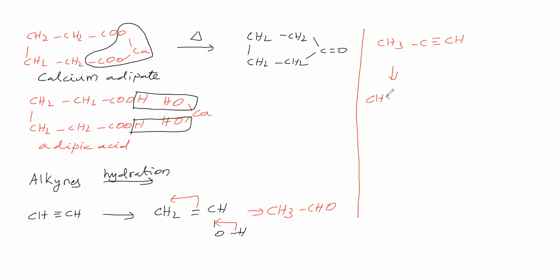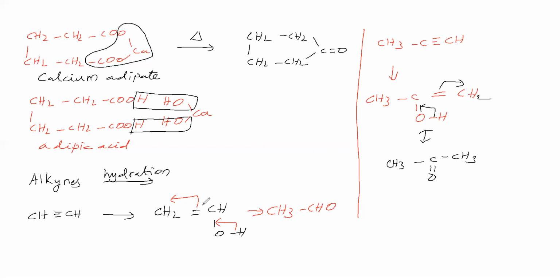So we write CH3, C, OH. The triple bond becomes a double bond, and this CH. Now this OH we can write as O single bond H. Now we will see the bond migration. This bond is migrating here, this bond is migrating here, and H plus goes to this place. Therefore, due to tautomerism, we are getting CH3, C double bond O, CH. Already one H is added, so it is CH2, and now this hydrogen comes, therefore CH3. We are getting a ketone. Okay.